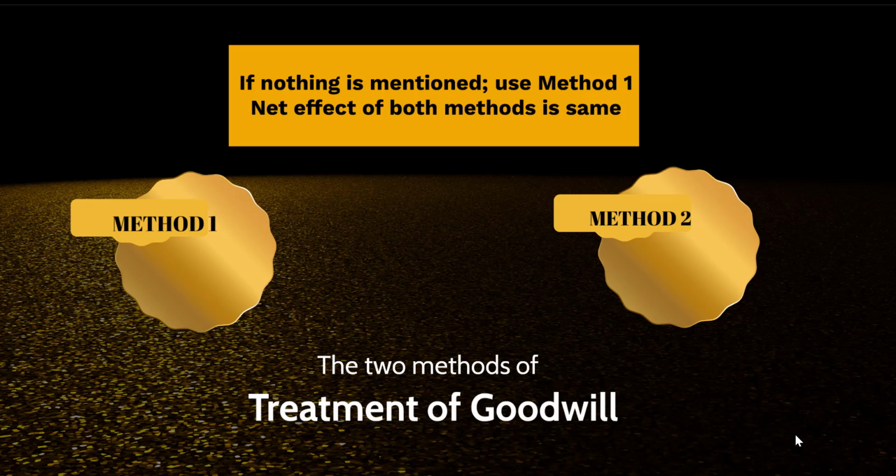First we'll see when to use each of these methods, and next we'll see the journal entry which has to be followed. We'll specify whether it's the fluctuating capital method, then the journal entry that needs to be passed, and in case the fixed capital method is being followed, what is the journal entry that needs to be passed. So let's begin with method 1.